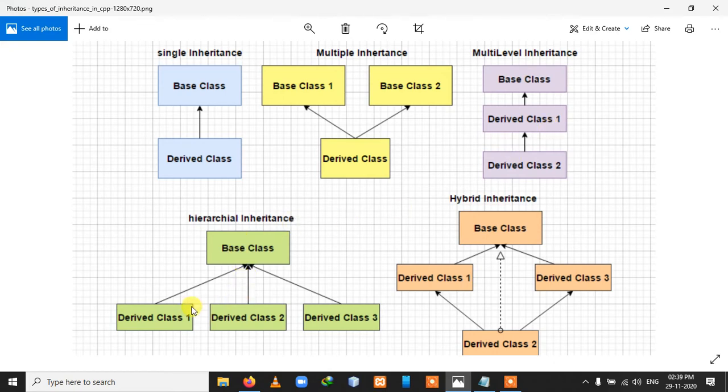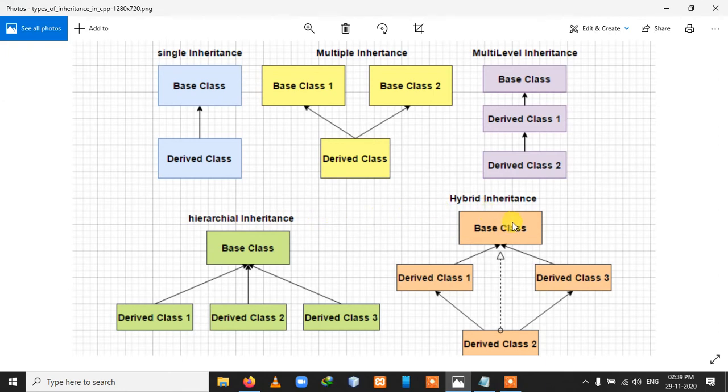In hierarchical inheritance, we can say that it is creating one hierarchy. In the same manner, in college we can say that the student comes first, then faculty will come, then professor and HOD will come, and at the last the dean will come. So it is creating one hierarchy. Here there are 3 derived classes: class 1, class 2 and class 3. All 3 are forming one hierarchy and trying to access one parent class. So we can say that is hierarchical inheritance.